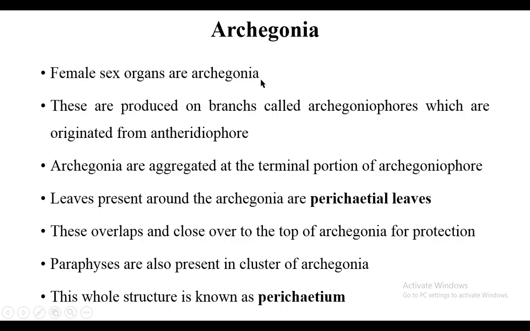Archegonia are the female sex organs. They are produced on branches called archegoniophores. The archegonia are aggregated at the terminal portion of the archegoniophore. Leaves present around the archegonia are known as perichaetial leaves. These overlap and close over the top of the archegoniophore for protection.